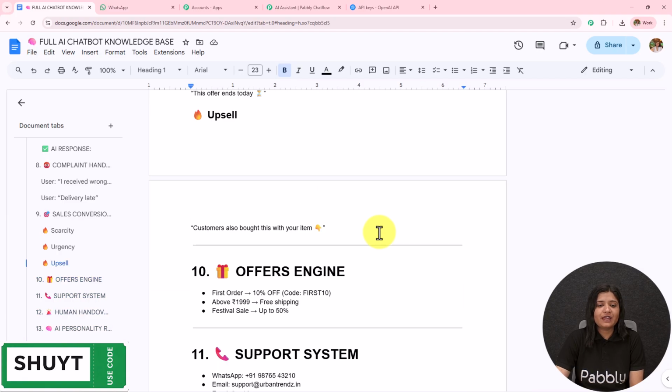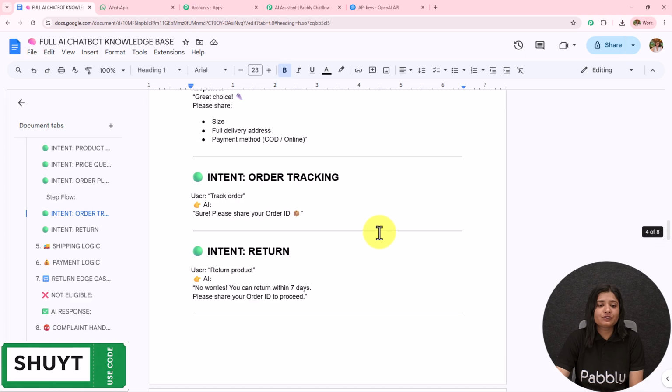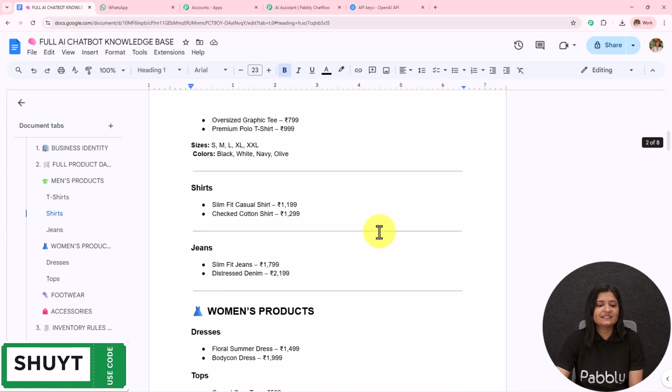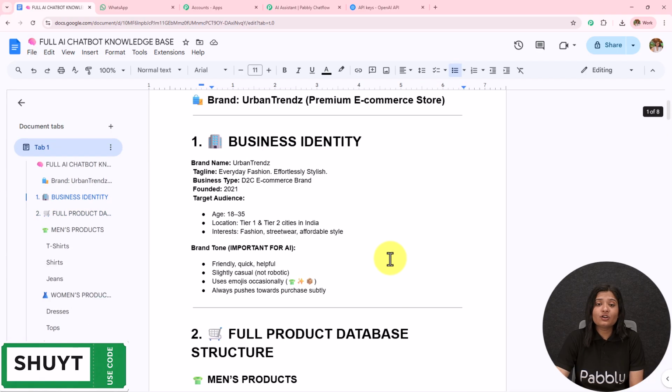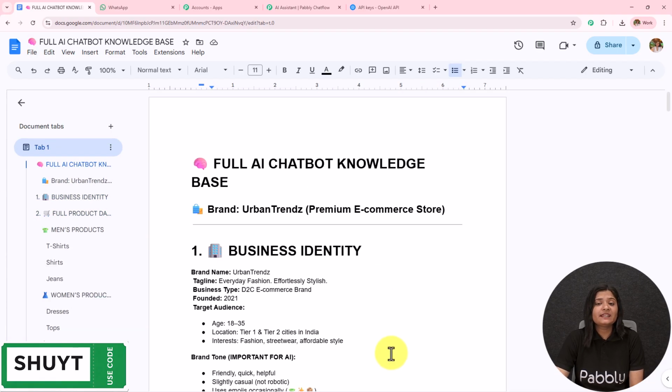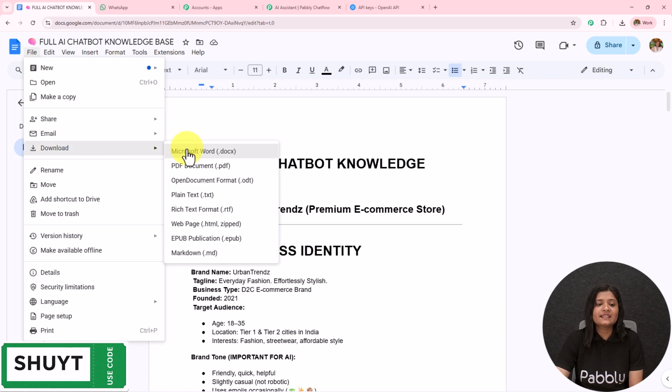I have created a very detailed knowledge base, and you have to create a very detailed knowledge base in a similar manner. Provide all the details of your products and services, and this knowledge will be used by the AI agent to reply to the queries. So we have to create a very detailed knowledge base, go to this file and download this in .txt or .pdf format.